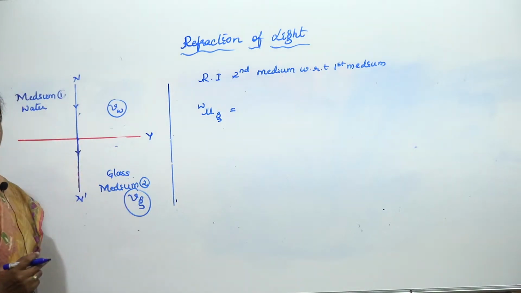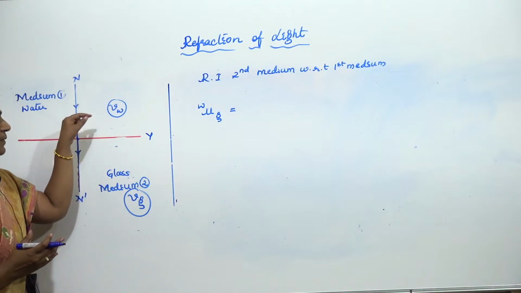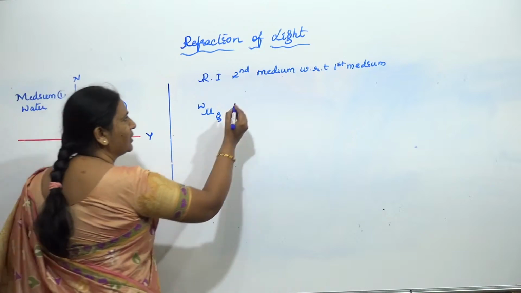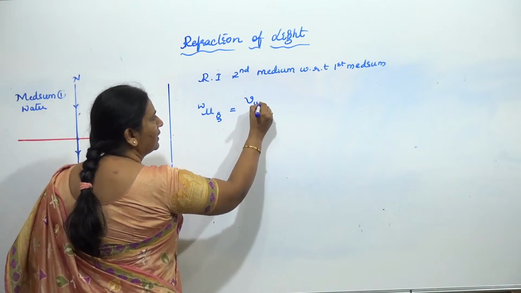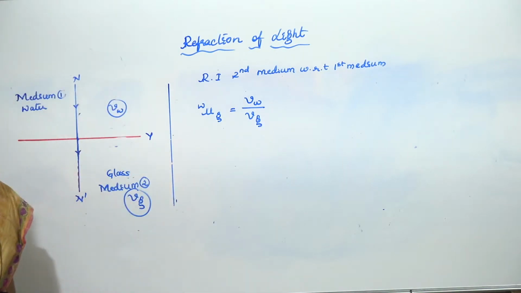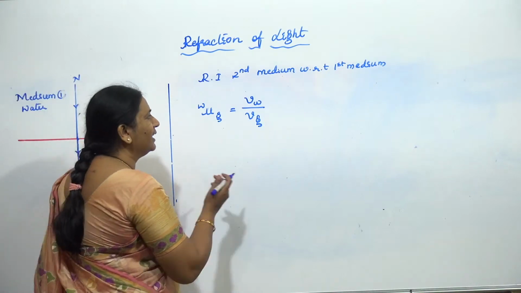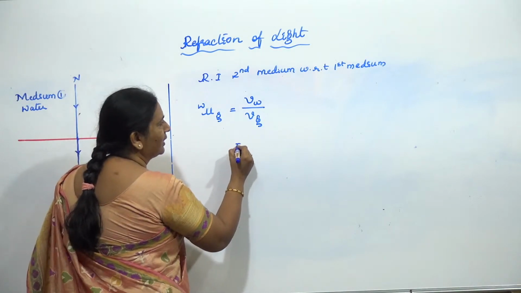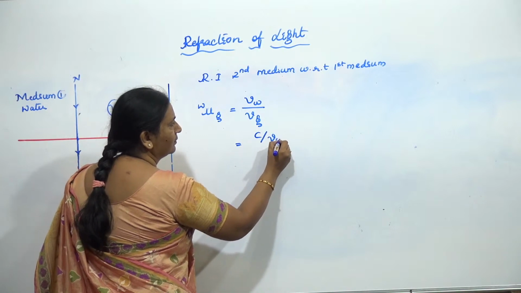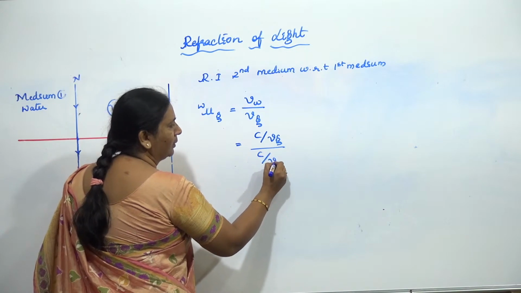Then what is your definition in terms of speed of light? It's nothing but the ratio of speed of light in the first medium to the speed of light in the second medium. Just now we discussed that only. Then I can write VW divided by VG. Agreed, all of you? Now the same thing, I'll multiply and divide by C. I rewrite it as C divided by VG divided by C divided by VW.